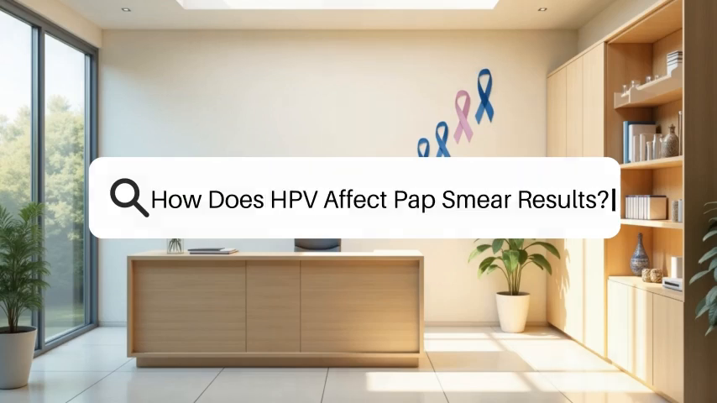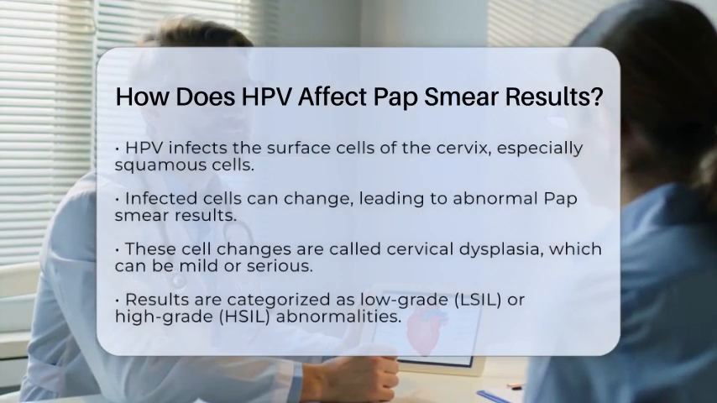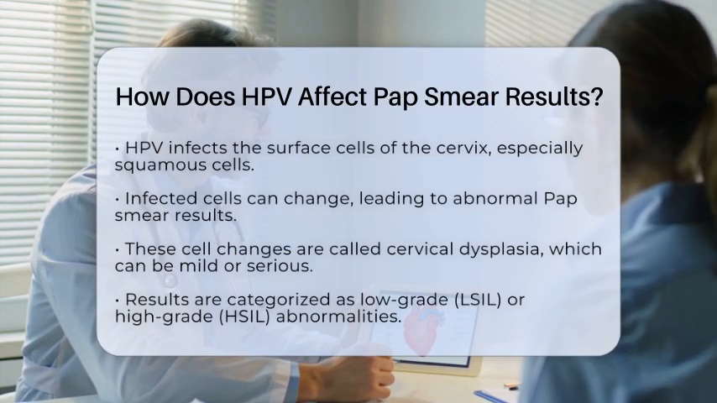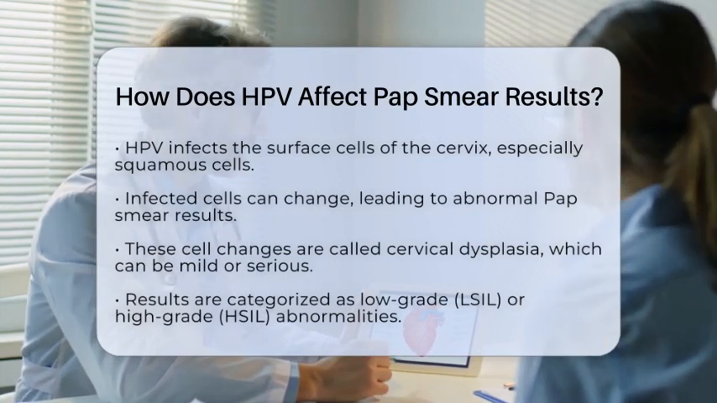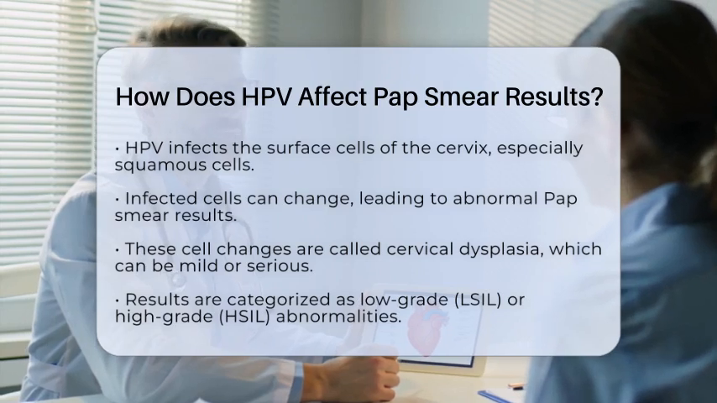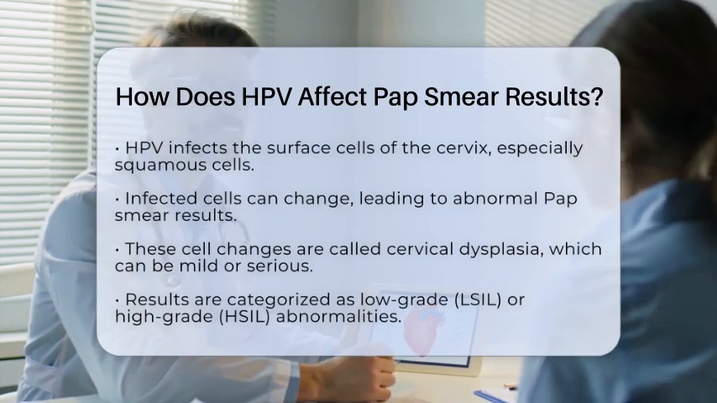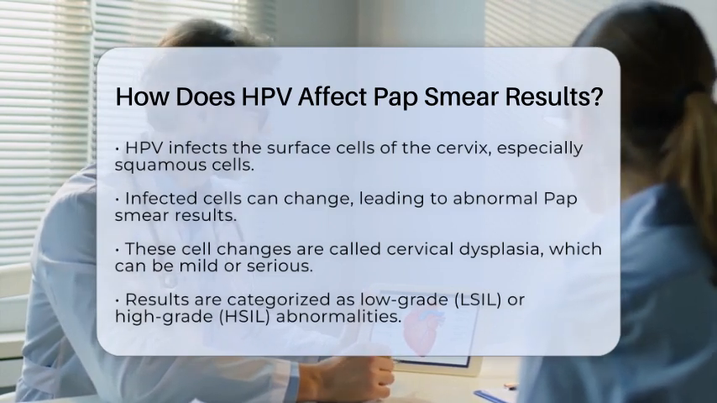How does HPV affect pap smear results? Imagine getting a pap smear and wondering what it all means. Human papillomavirus, or HPV, is actually the main reason why some pap smears come back abnormal. HPV infects the cells on the surface of the cervix, especially the squamous cells. When these cells are infected, they can change in ways that the pap smear can detect.